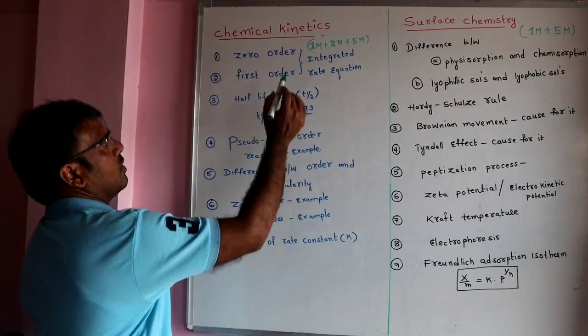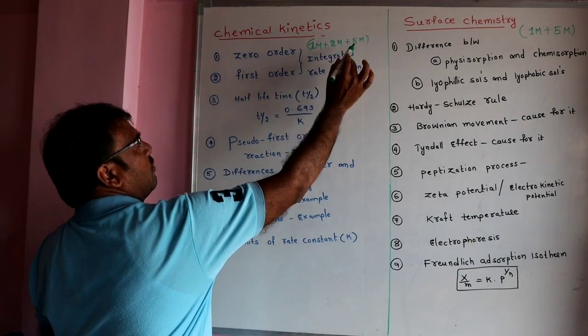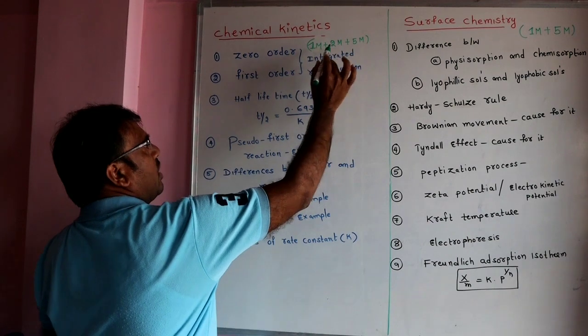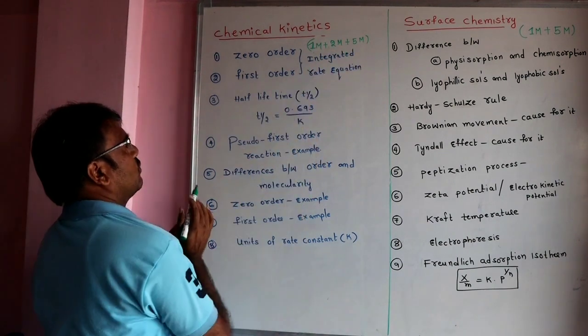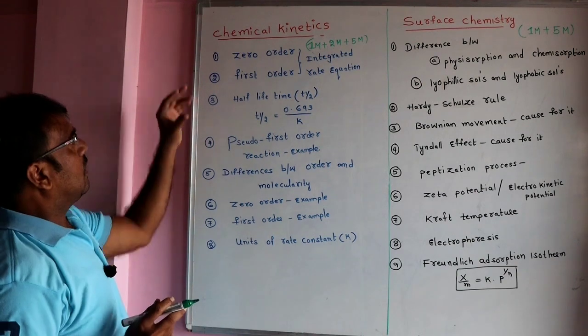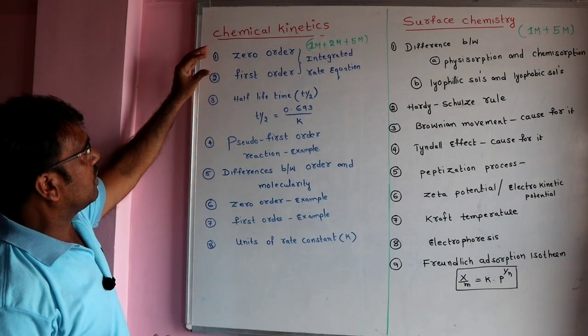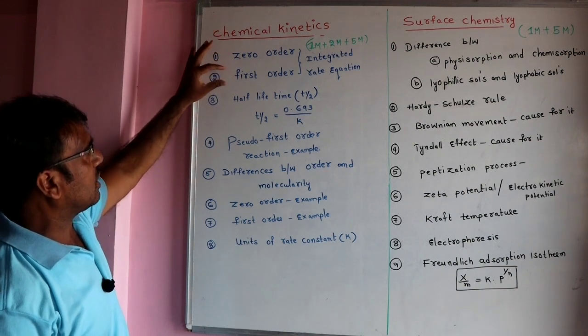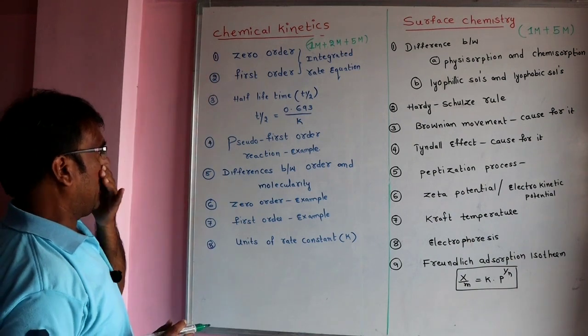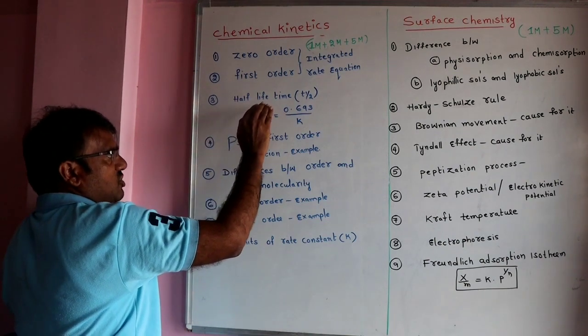From this lesson, there is one 1 mark question, one 2 mark question, and one 5 mark question. Overall, from this lesson, 8 marks weightage. And what questions are important for chemical kinetics? The integrated equation is important, in the case of zero order reaction as well as first order reaction. And there is a chance to ask a problem on the half life time of first order.